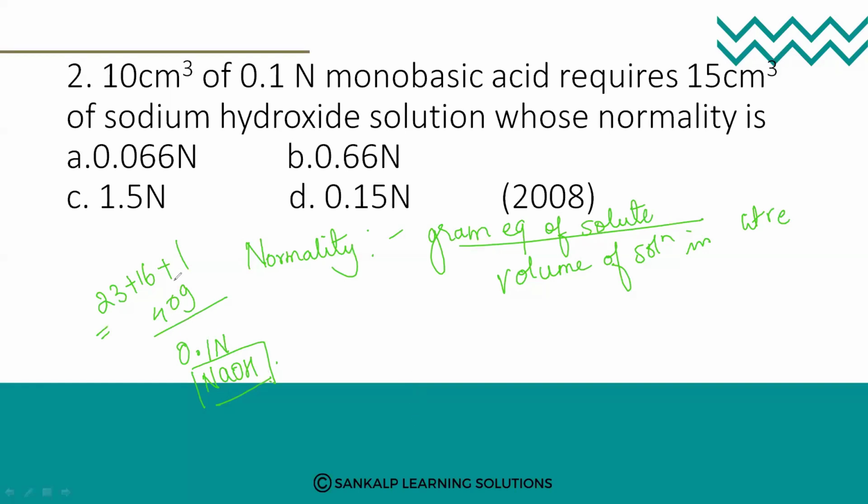It is 40. If I want to prepare a 1 normal solution of NaOH, then I have to take 1000 ml, which is nothing but 1 liter of solution. So if I add 40 grams in 1000 ml, how much will it become? Just see.